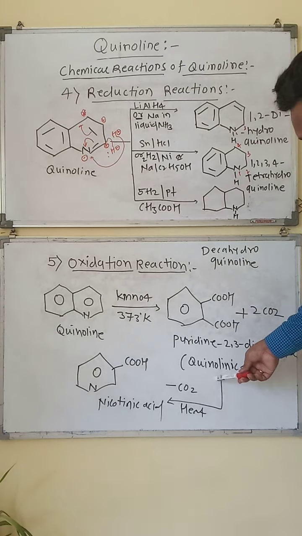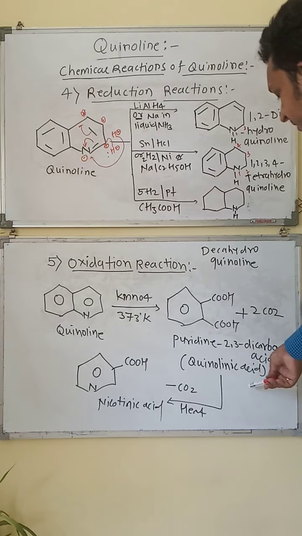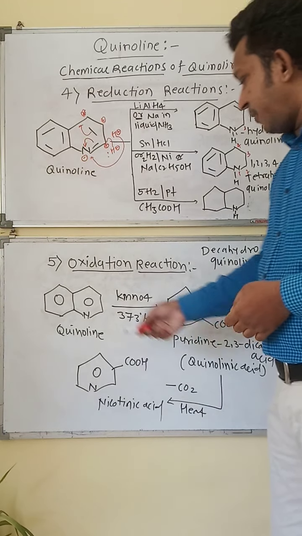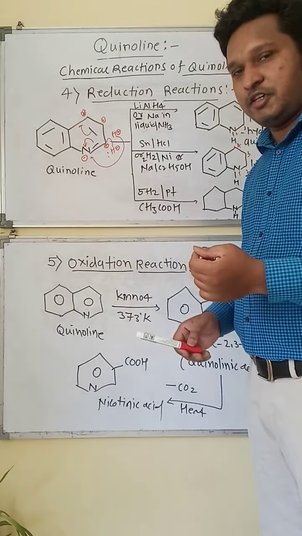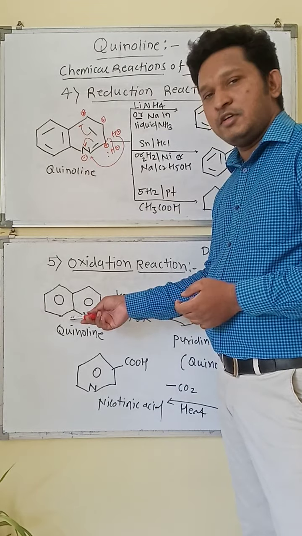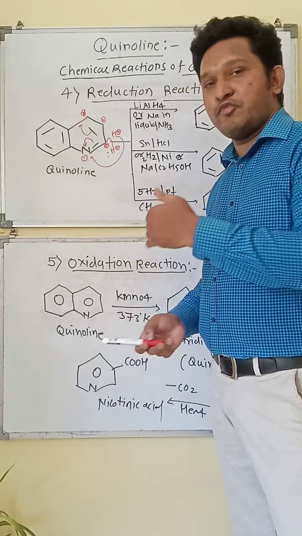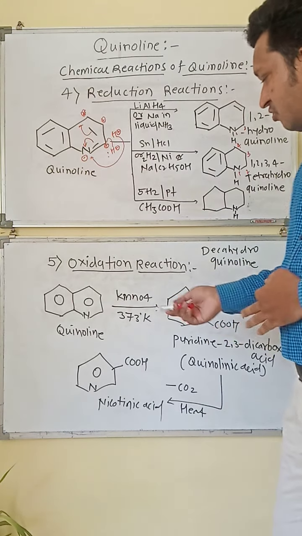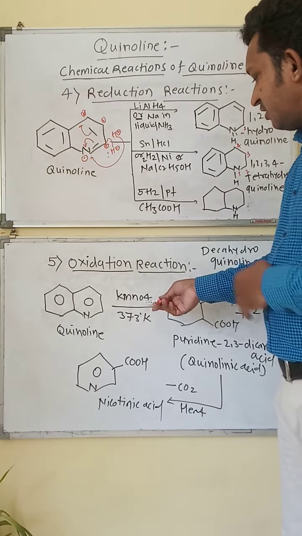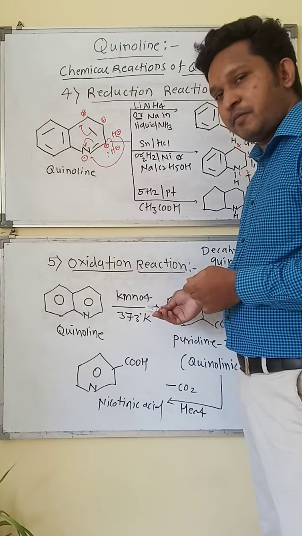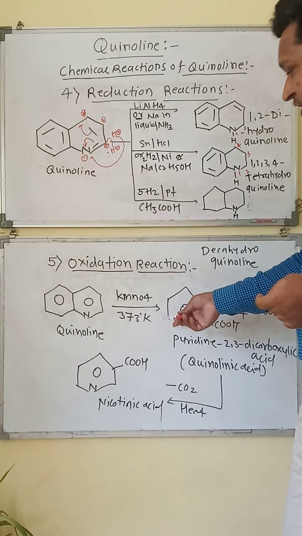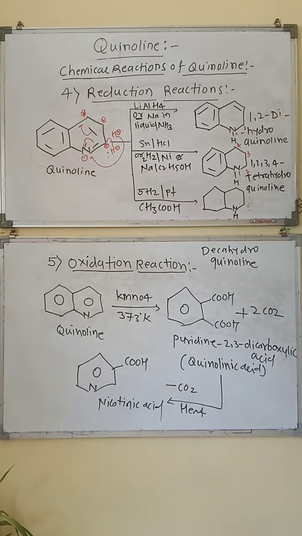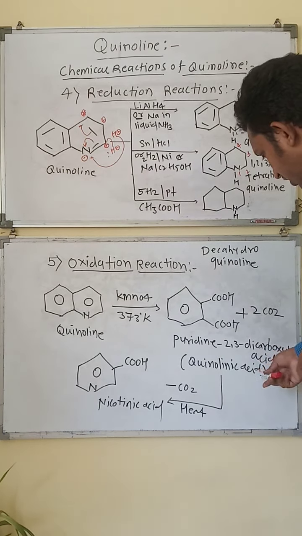It is also called quinolinic acid. In quinoline, the pyridine ring is resistant to oxidation, so oxidation takes place in the benzene ring, and the benzene ring will open after the oxidation reaction. So we use vigorous alkaline potassium permanganate at 373 degrees Kelvin, and there is a formation of pyridine 2,3-dicarboxylic acid, also called quinolinic acid.